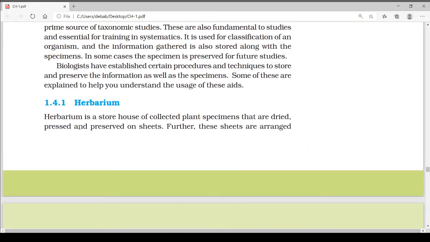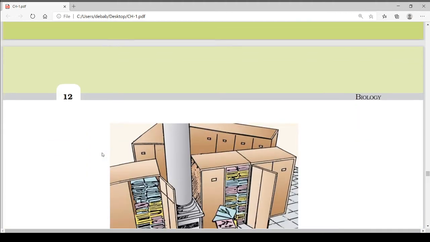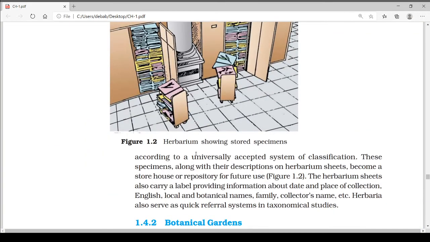Herbarium is a storehouse of collected plant species that are dried, pressed, and preserved on sheets. Here, herbarium is a sheet where we place the plant and can use it for further references. Further, these sheets are arranged according to a universally accepted system of classification.